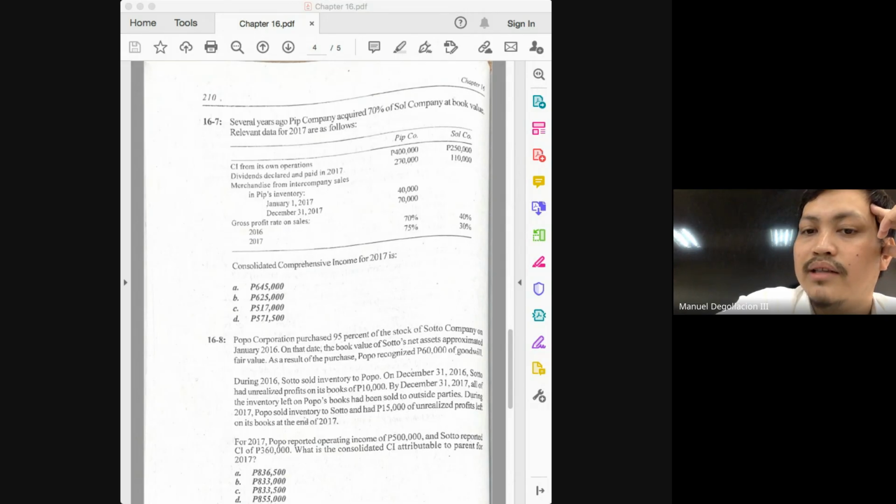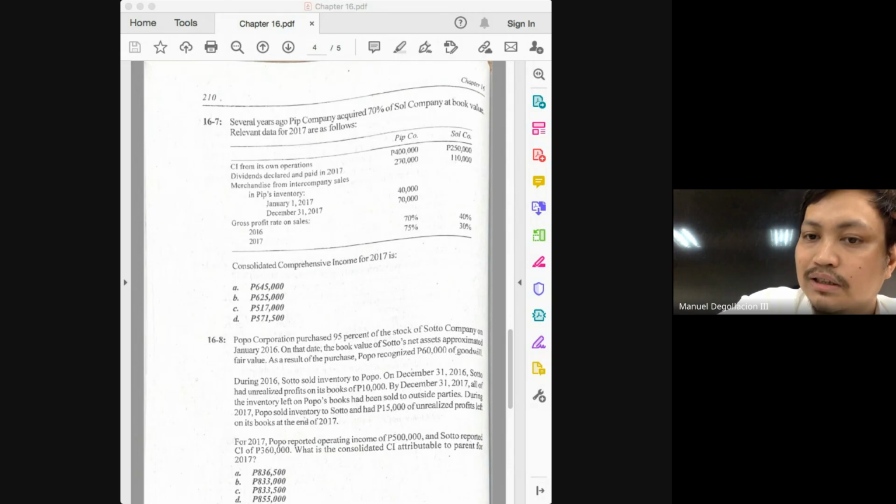Here, the problem tells us that as of the beginning of 2017, there is a beginning inventory that came from the subsidiary in the amount of 40,000. What we need is not the 40,000. What we need is the markup on the 40,000. So I want us first to compute for the markup on the 40,000. What rates are relevant here, class? The one under the parent or the one under the subsidiary? The one under the subsidiary.